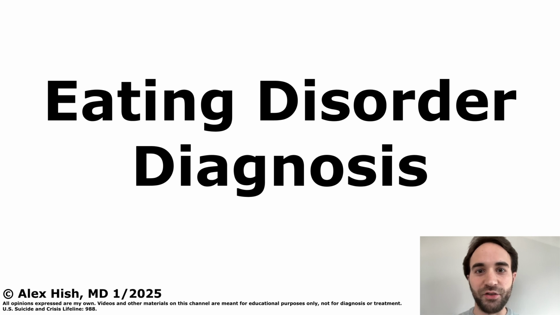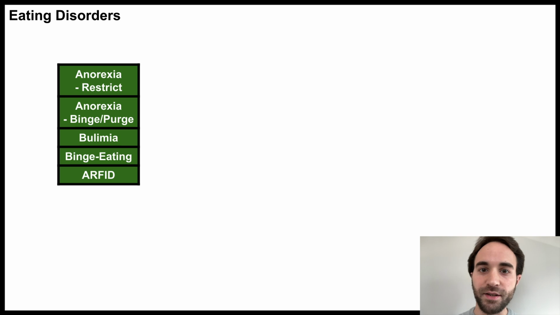This talk is an overview of the diagnosis of eating disorders. This talk will review the diagnoses in the chapter of the DSM titled Feeding and Eating Disorders, with a visual organizer to help you remember the criteria. Specifically, I'll talk about anorexia nervosa and its two subtypes, bulimia nervosa, binge eating disorder, and avoidant restrictive food intake disorder.